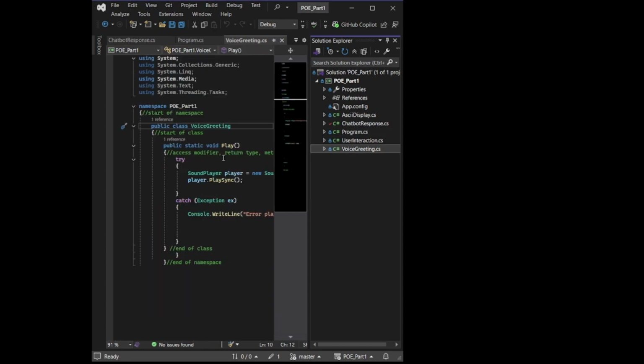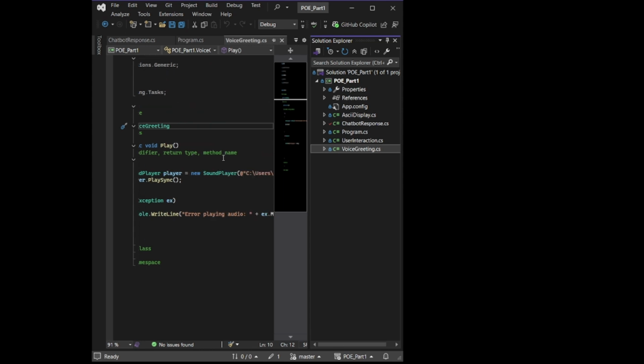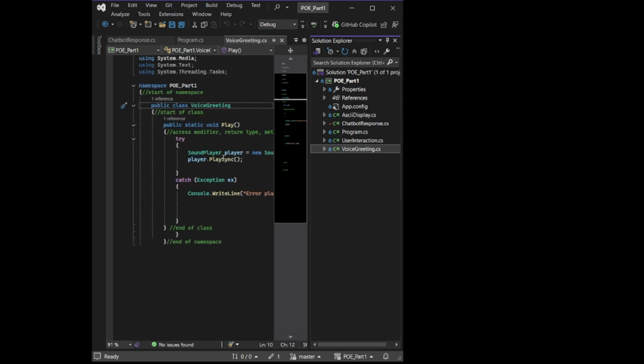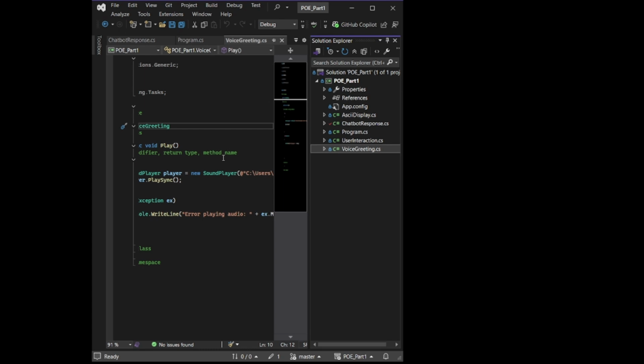The voice greeting class handles the voice greeting functionality. It uses the SoundPlayer class from System.Media to play a WAV file when the program starts.